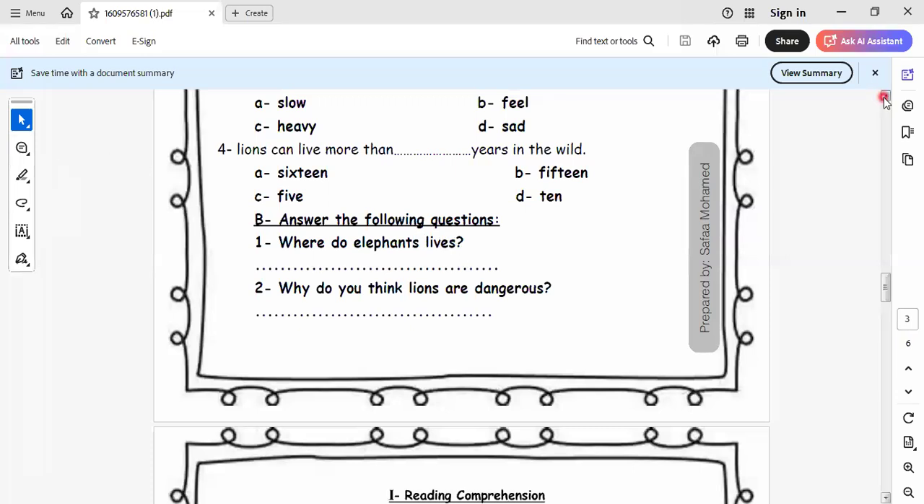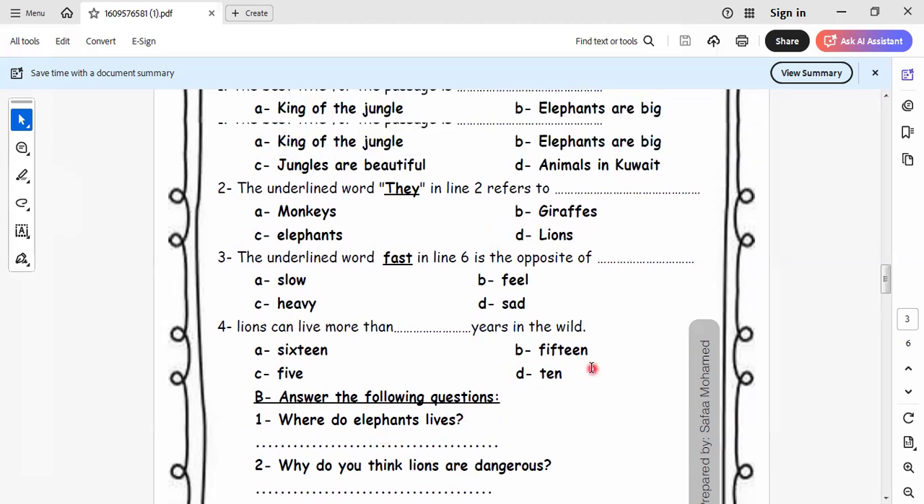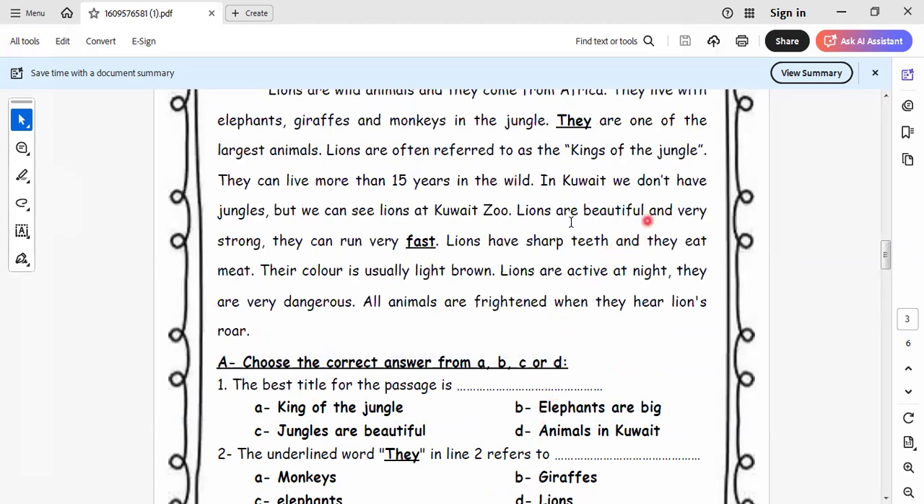Let's go to another one. I omitted it because the line moved with me, but here is wrong. It will be elephants live, not leaves. This is the mistake here. Where do elephants live? Elephants live what here?